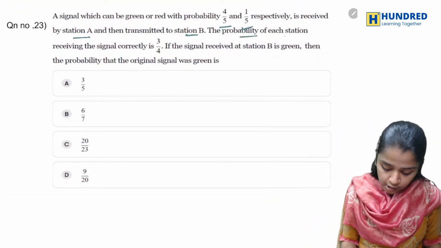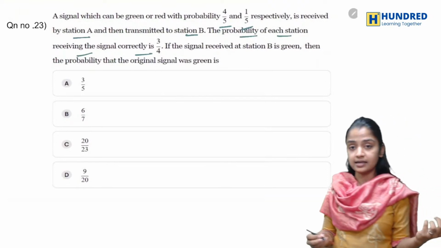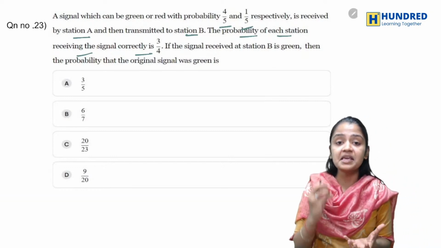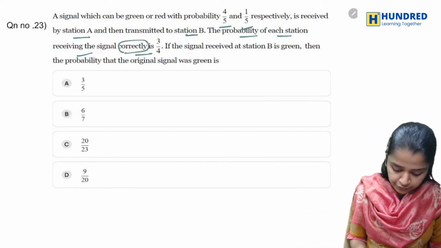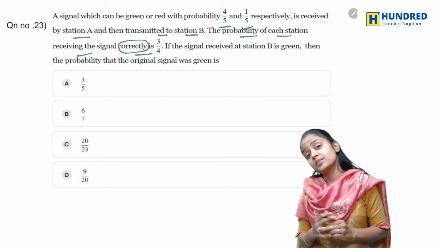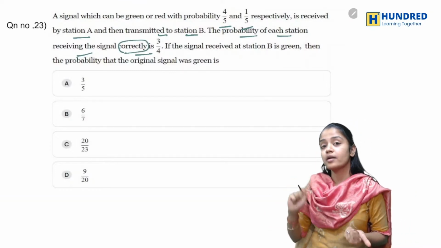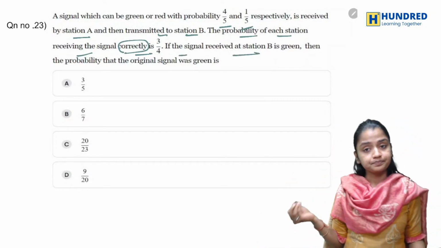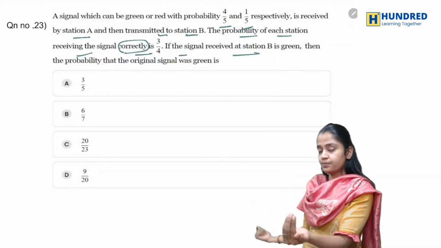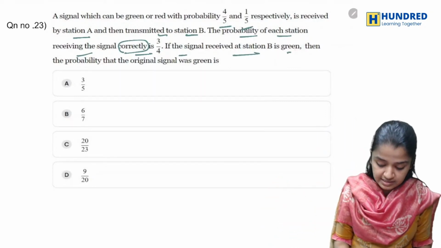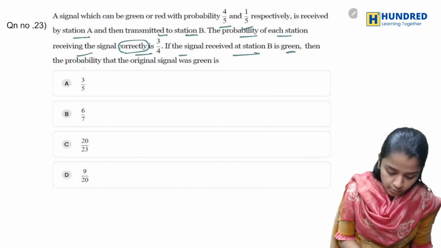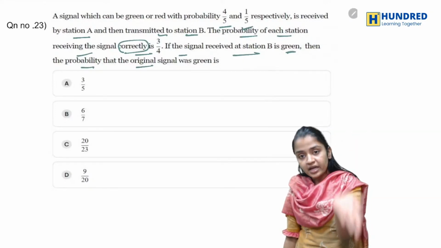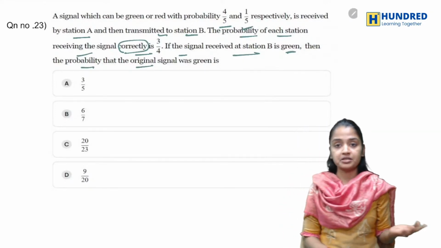Now, the probability of each station receiving the signal correctly is 3 by 4. And the probability of not receiving correctly is 1 minus 3 by 4, which is 1 by 4. From station A only, the signal goes to station B. So if station B receives green color, what is the probability that the original signal was green, that is, that whatever is given is correct?